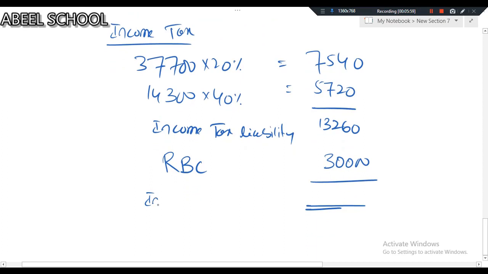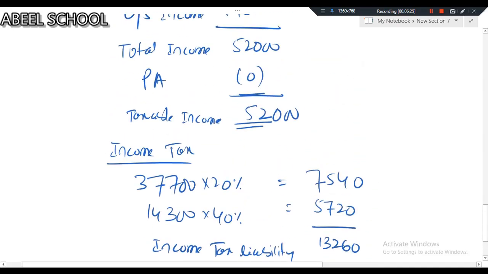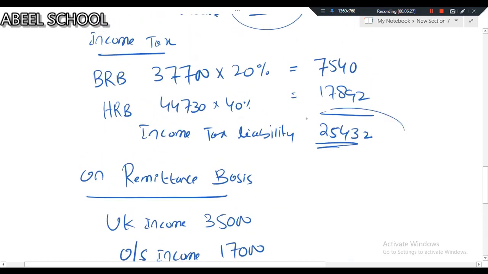So income tax including RBC is 43,260. Obviously, it is far more than what he has to bear on the arising basis. So definitely, we advise that this individual should go for the arising basis rather than the remittance basis.